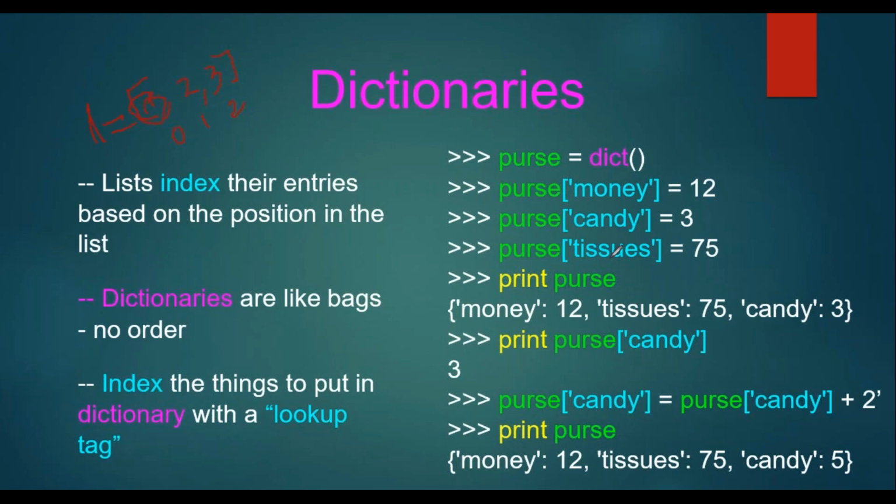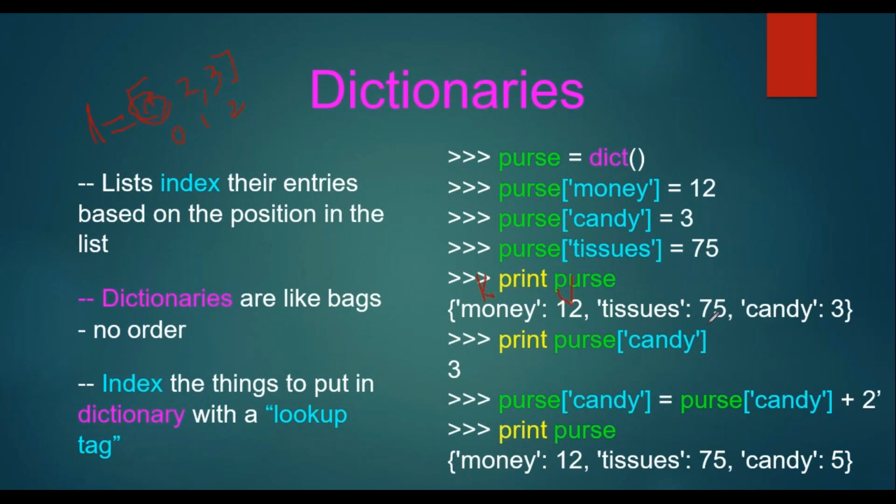Then automatically money followed by colon, then 12 is a representation. Money is a key, and 12 is the value. Key-value pair. Again, comma separator, as I told you, dictionaries, lists or tuples can be separated by commas. Comma, tissues, colon. How many are there? 3 tissues, 3 is the value.